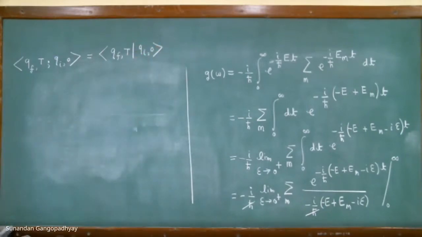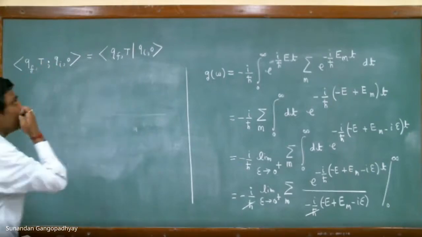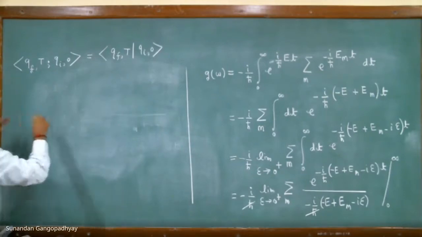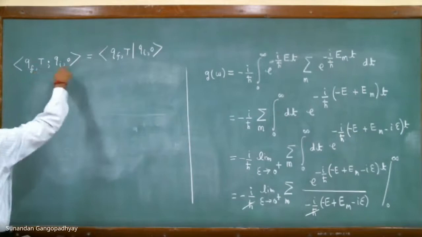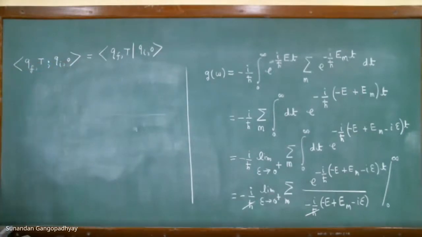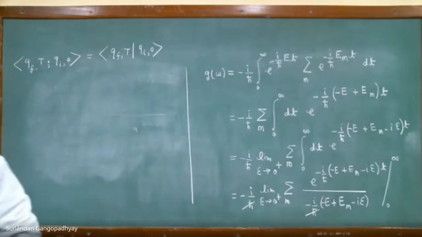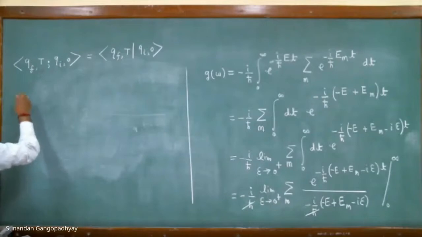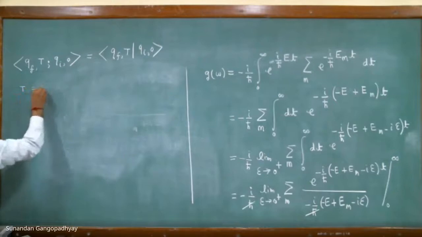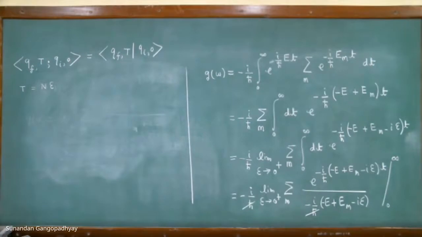Okay. So today what we shall do is put in a complete set of states. Your full time interval is basically T. The way in which we have defined the time interval is capital T, right? We divide the time interval into N steps of equal size.